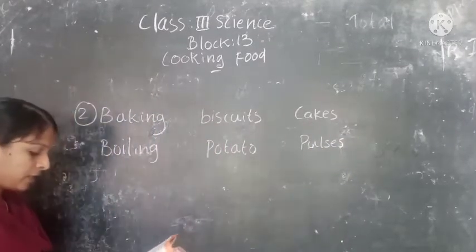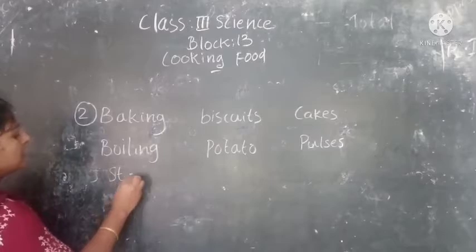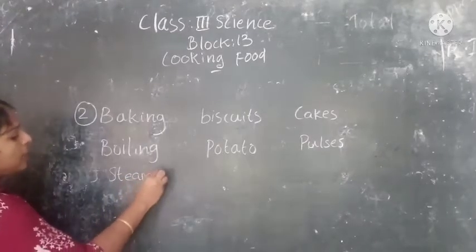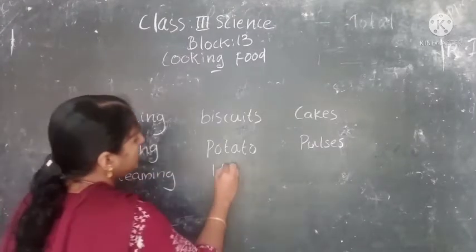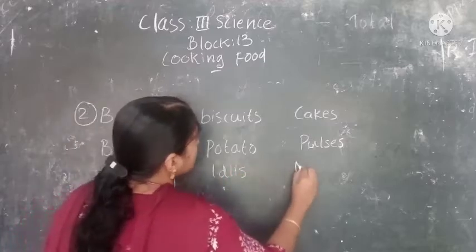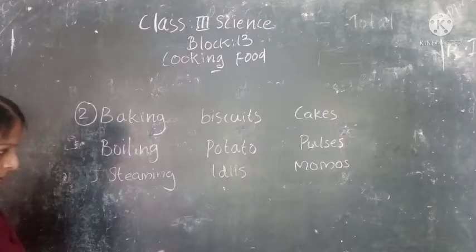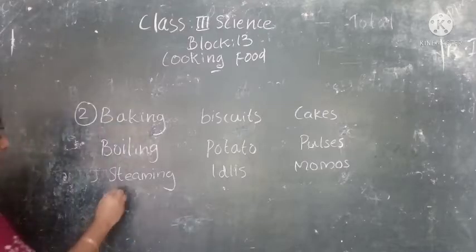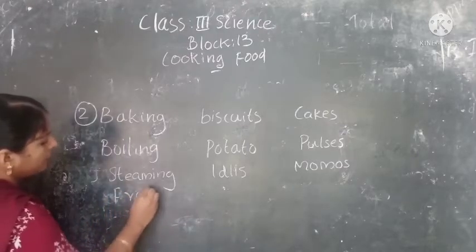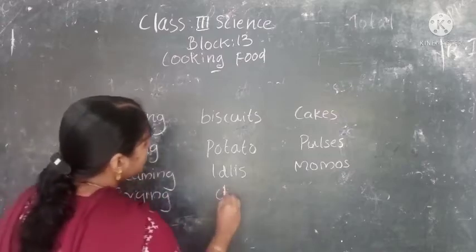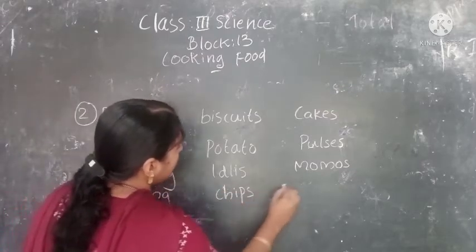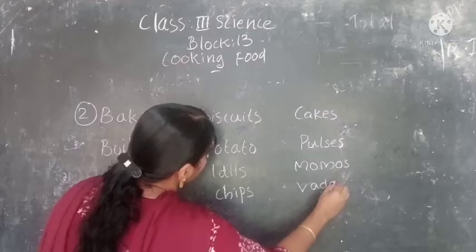Then the third one, steaming. For steaming we can give idlis and momos. Then the next one, frying. For frying we can write chips and vadas.